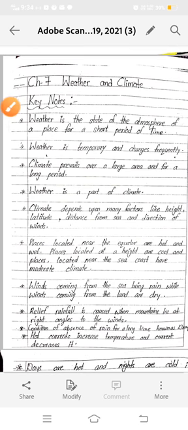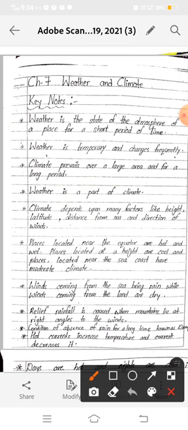Okay, so here are the keynotes. Weather is the state of the atmosphere of a place for a short period of time. Weather is temporary and changes frequently. You have learnt about these. So these are the key points which will help you to do the exercise of this revision sheet. Climate prevails over a large area and for a long period, and weather is a part of climate. I told you weather and climate are related to each other.